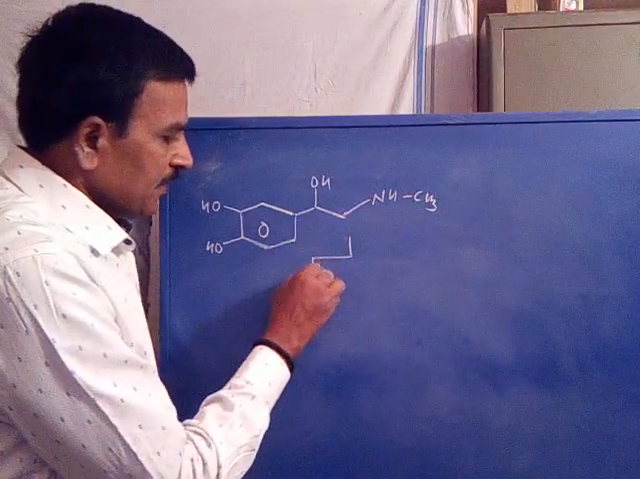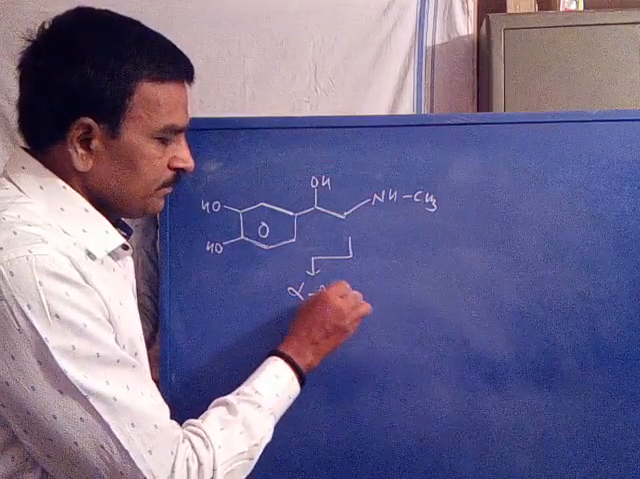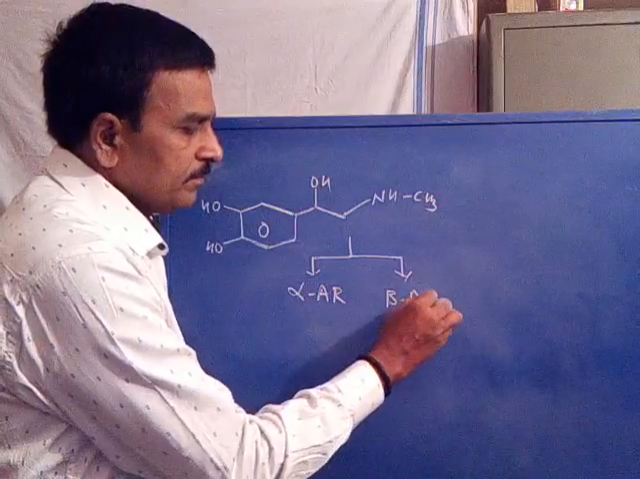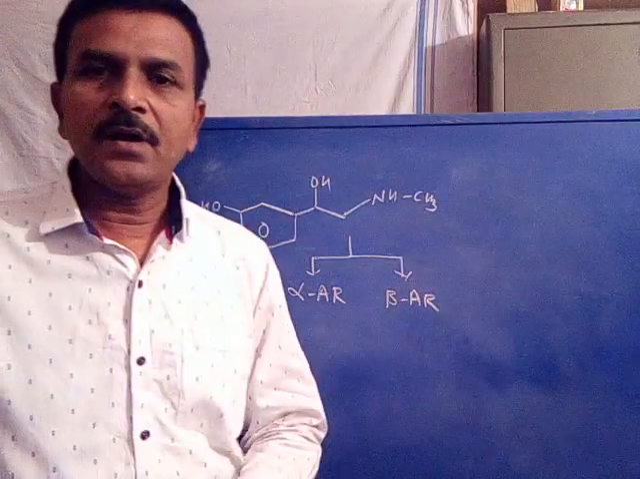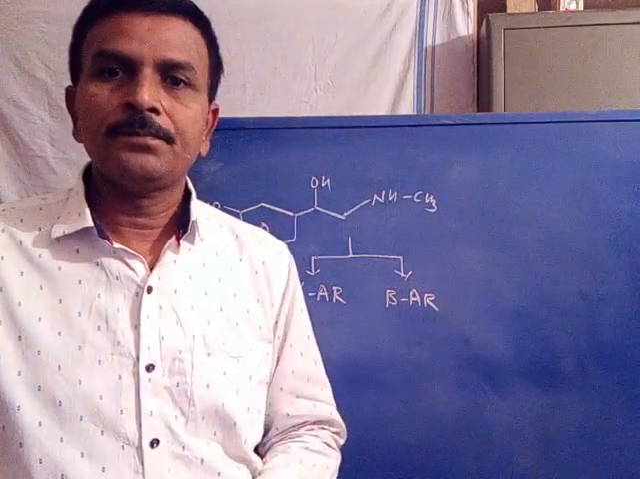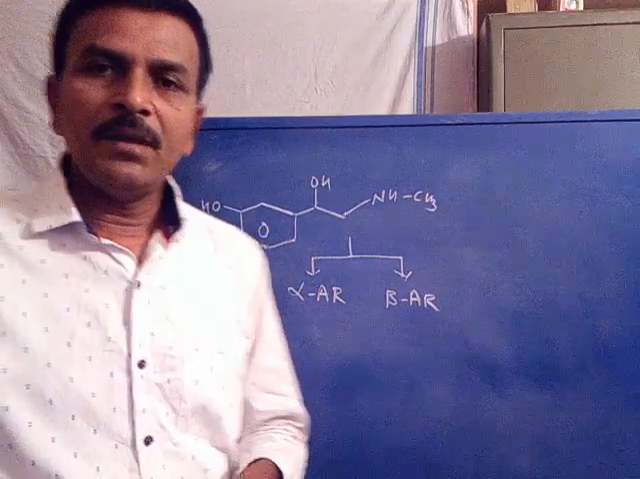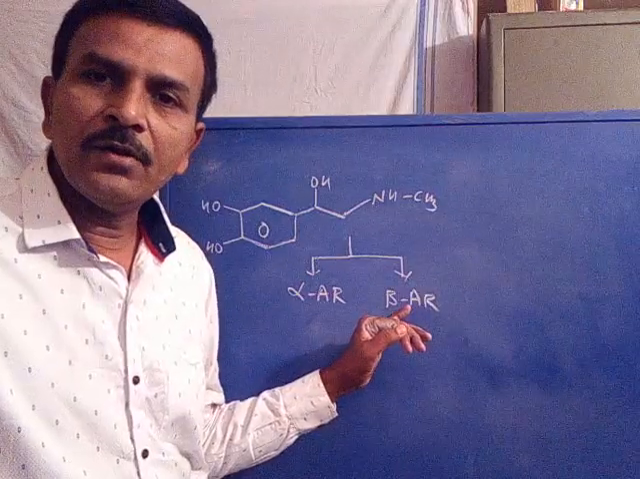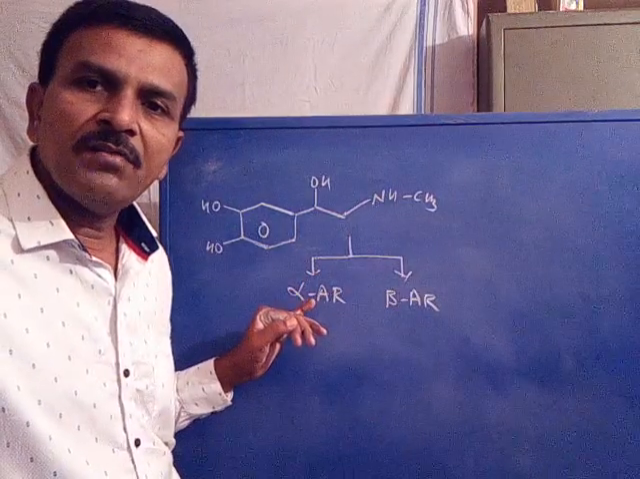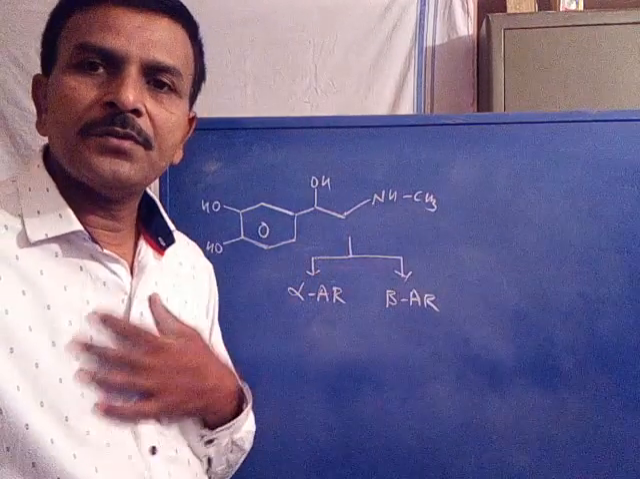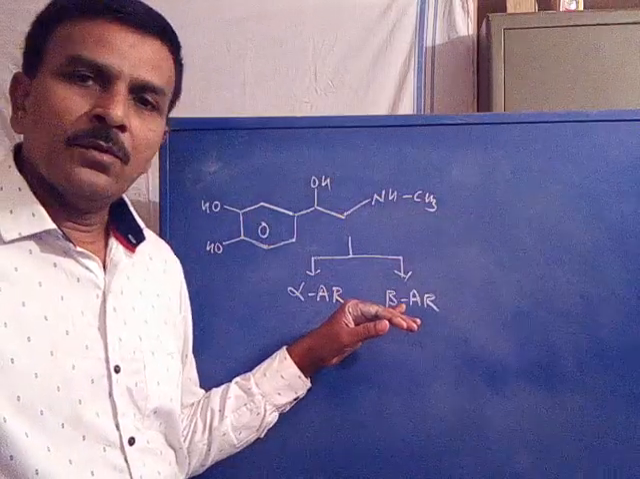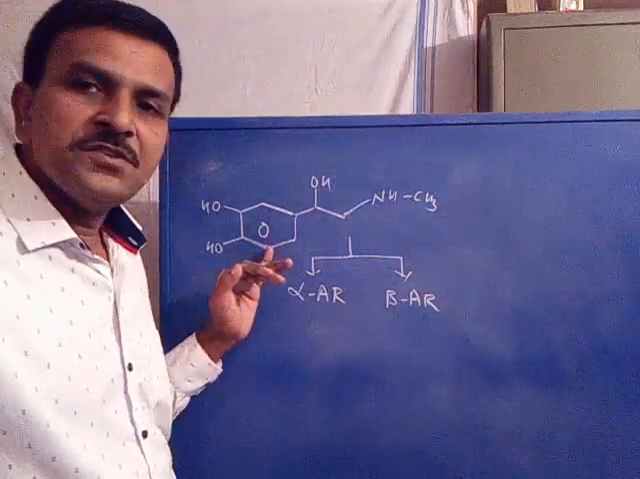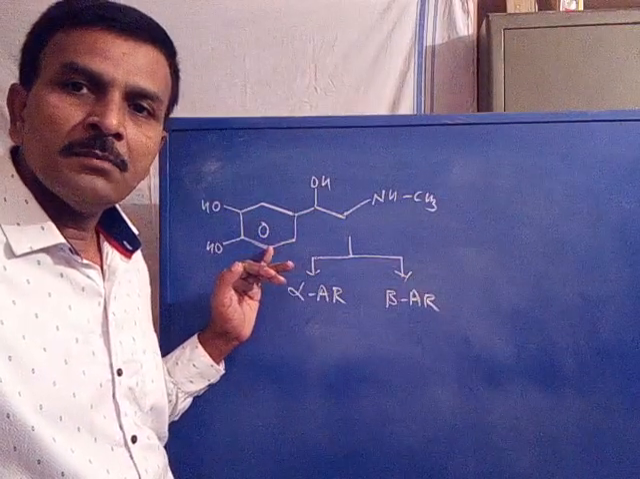It may be interacted with alpha adrenoreceptor. It also interacted with beta adrenoreceptor. Now its selectivity will be improved. Now interaction with alpha adrenoreceptor and beta adrenoreceptor. When this interacts with alpha adrenoreceptor, it leads to cardiovascular disorders. Now to improve its selectivity, if we change or fuse its benzene ring with the other ring,